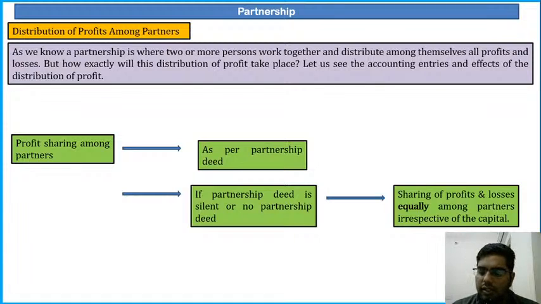Sunil is saying mutual agency concept. Mutual agency means that, see, I am a partner, and we are having 5 partners. If I have done an act, the others will be responsible, so they are acting as my agent. Any partner can do an act and the others will be bound by it. That is a relationship between principal and agent. If an agent does an act, the principal will be automatically bound by it. That is known as the mutual agency concept.